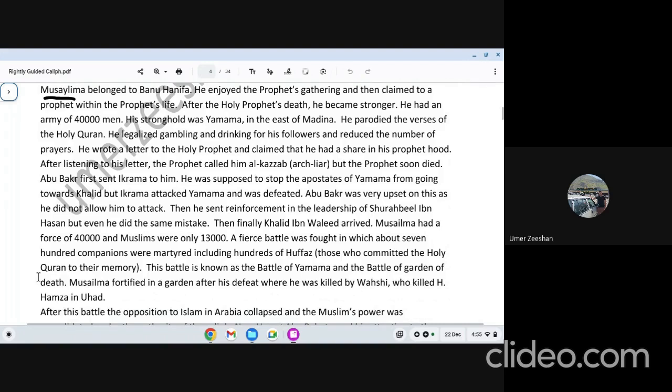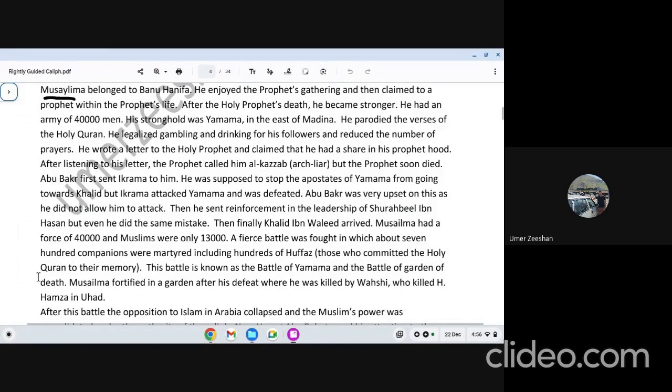One book said that one of the commanders speeded up, reached earlier, fought with Yamama, or fought with Musailama, and they were defeated. Then the second army reached, they also got defeated. This is one interpretation. Second interpretation is Musailama was very sharp. He knew that Muslim army is going to come from different tracks and they will join together and then they will attack on him. What did he do?